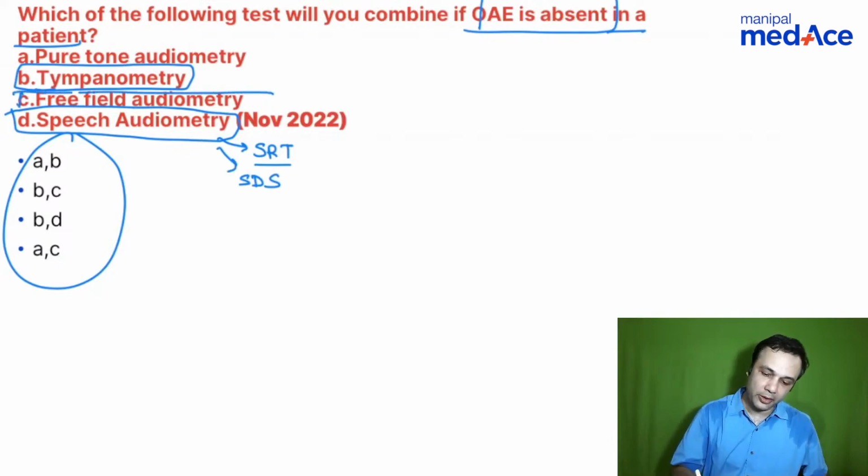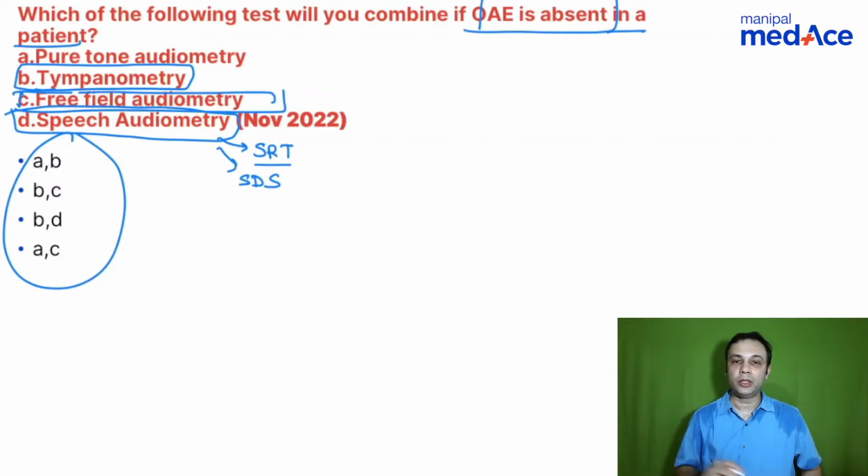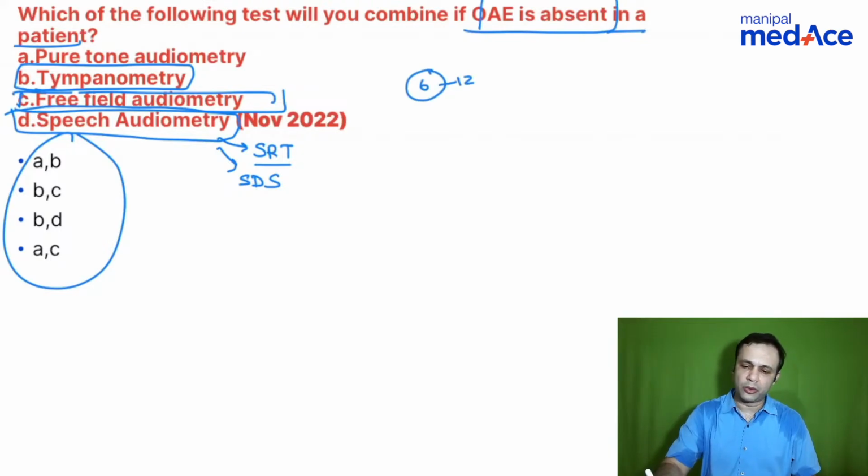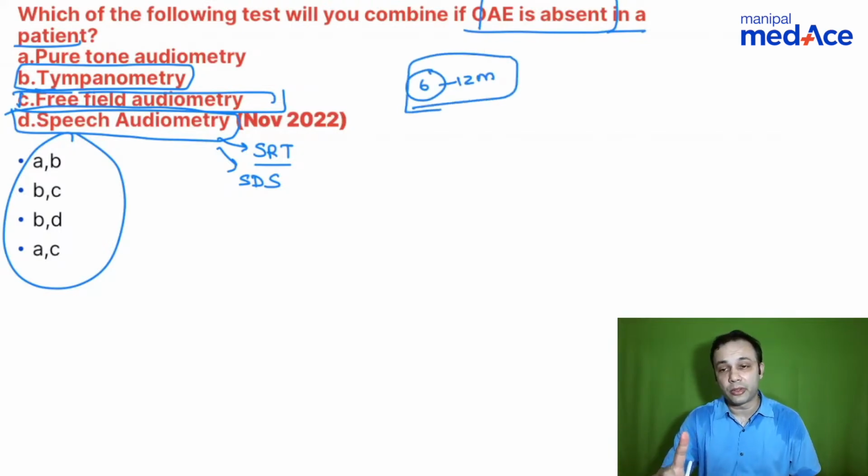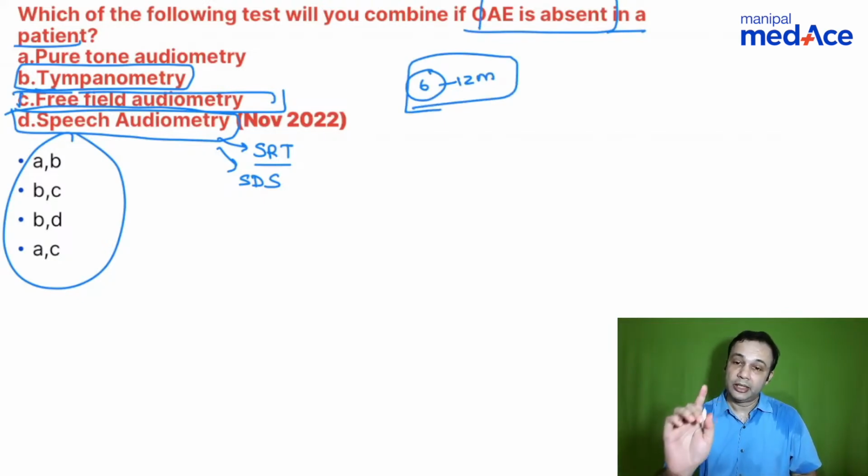What is free field audiometry? This is done in children in the age of 6 months maybe to 12 months, you can do this test, right? You cannot do a pure tone audiometry in children. Okay, right. D is definitely subjective, right? So B and C are objective, I accept.